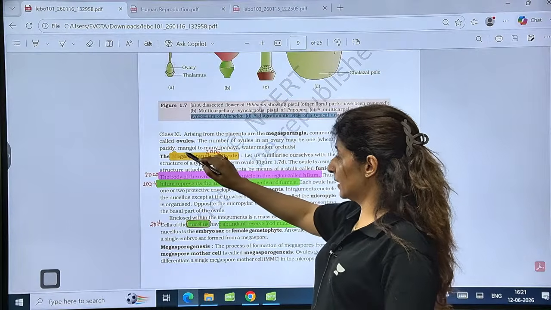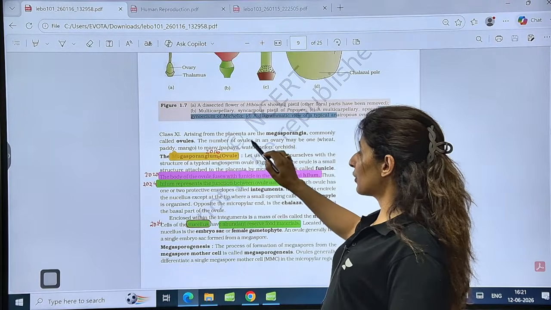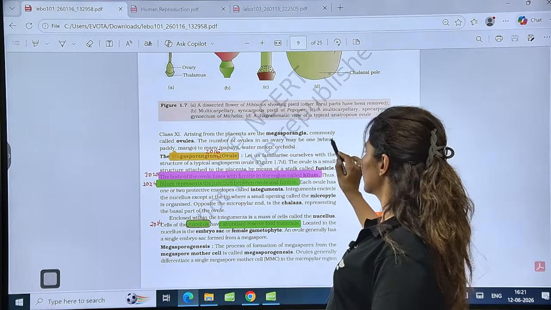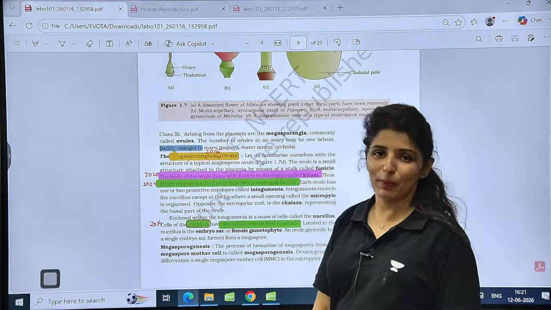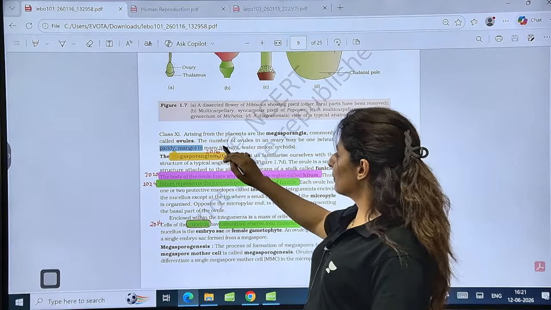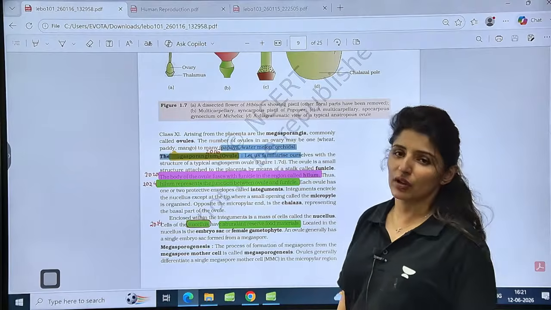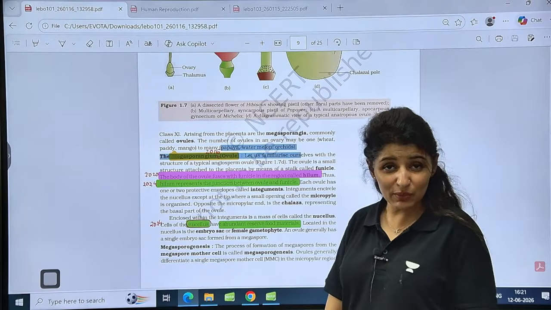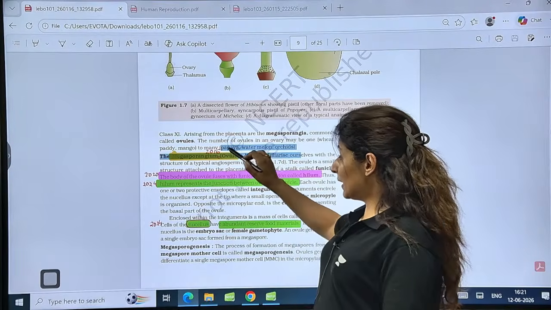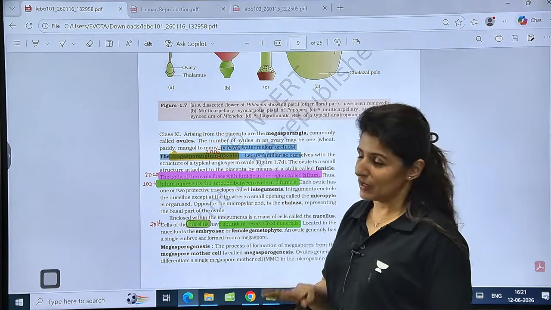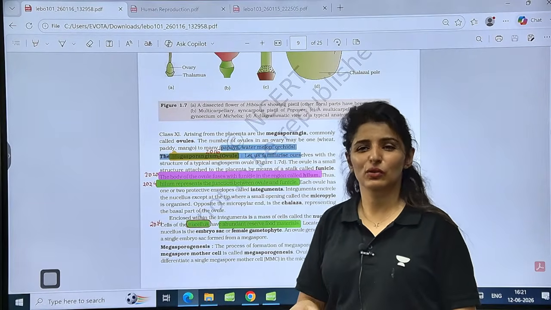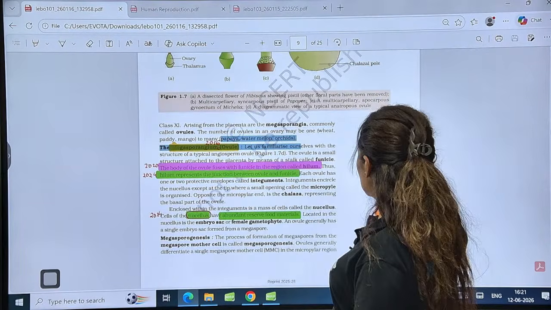See another example here. The number of ovules in an ovary may be one ovule per ovary. Examples are wheat, paddy and mango. Paddy is rice. Wheat, rice and mango have one ovule, while there are many in papaya, watermelon or in orchids. So this is the season of watermelons, and we know how many seeds irritate us, right? So there are many seeds in papaya, even in watermelon. Is that clear? There are certain things that you can easily learn by observation. We have been eating fruits all our life, right? Okay, now just relate it and learn.